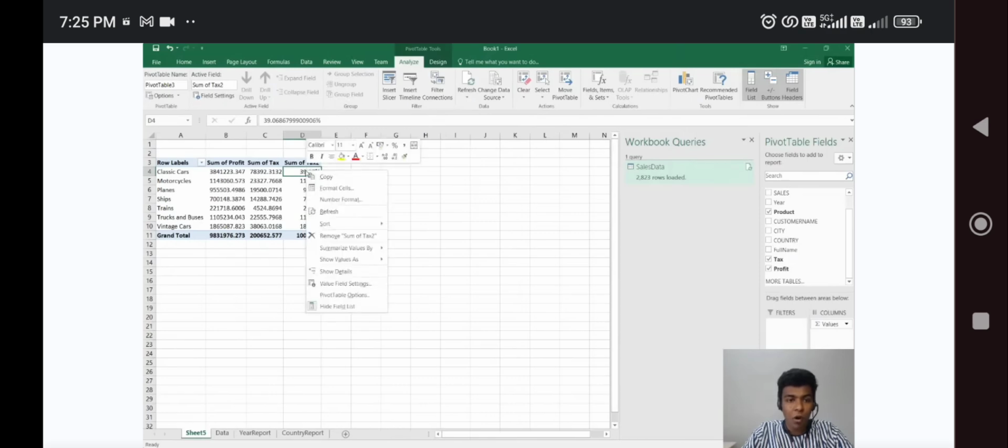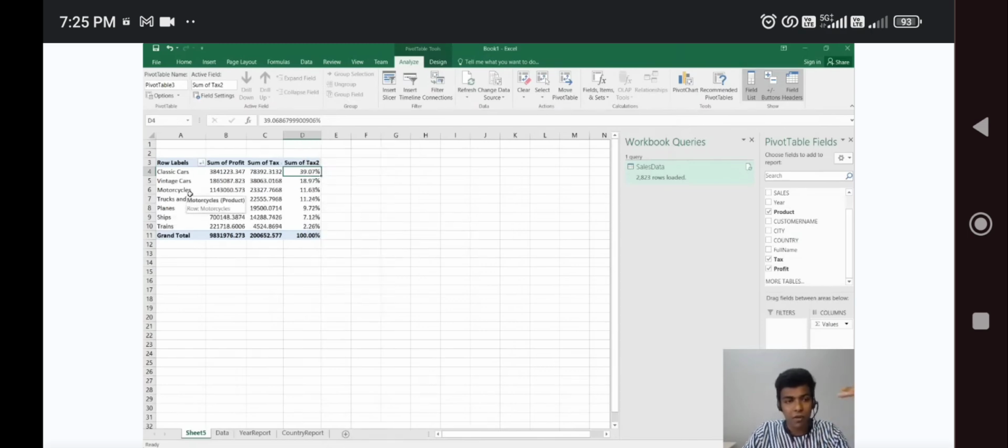Or else if you want to sort it out, you can go for the option called sort, largest to smallest. So first of all, we got a lot of profit on the product classic cars, and then in order: classic cars, vintage, motorcycles, trucks, and then buses. So likewise we got the chart.